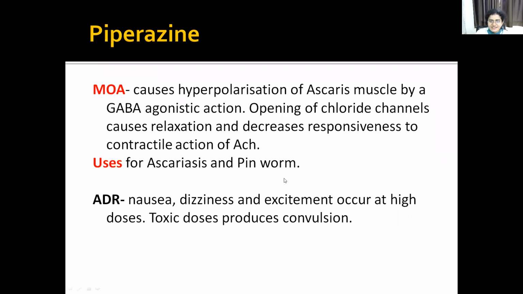Uses: Ascaris and pinworm. So what are the adverse effects? Nausea, dizziness, excitement occur at high dose. Toxic doses will produce convulsions. So piperazine causes hyperpolarization of the Ascaris muscle by what action? GABA agonist action. It causes opening of the chloride channel and there will be hyperpolarization.